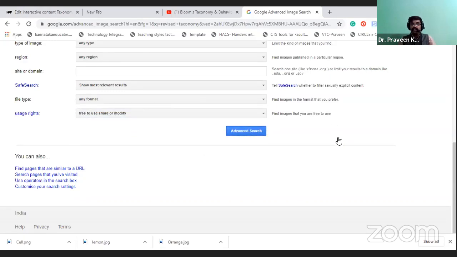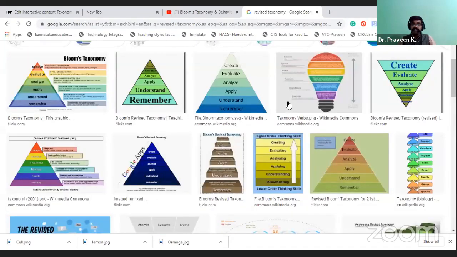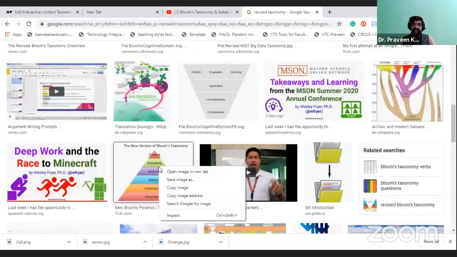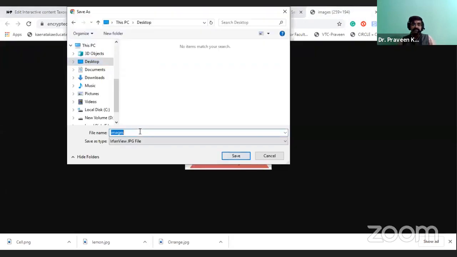All the information will be provided here. You can select any one CC licensed image. I will select this, open it, and save it on my desktop, because it is for better understanding of the concept yourself. I will save the image on the desktop only.